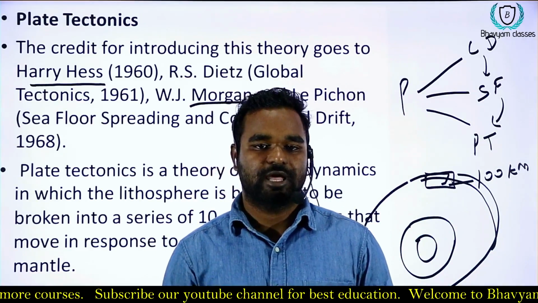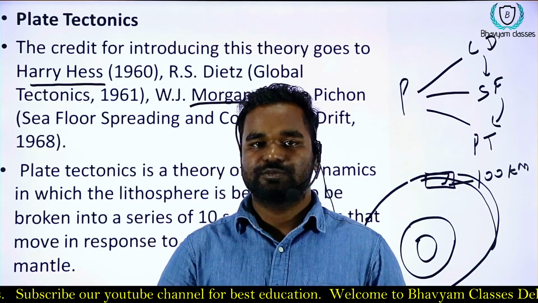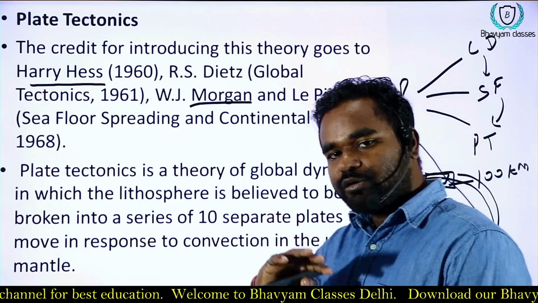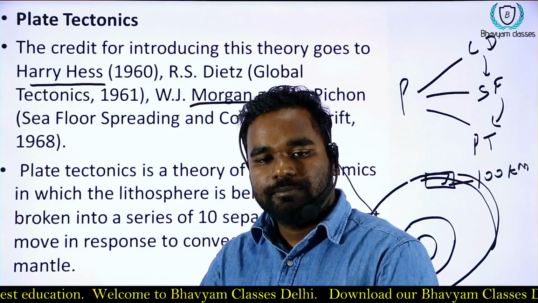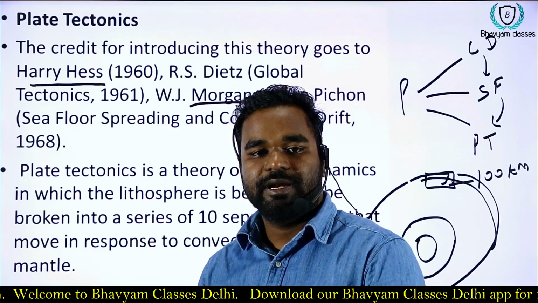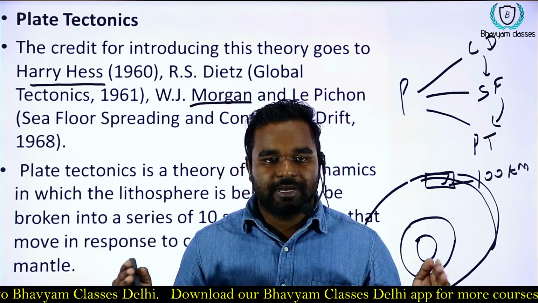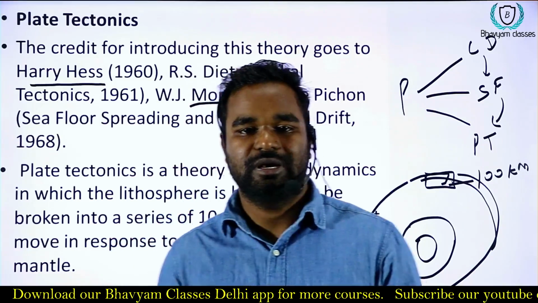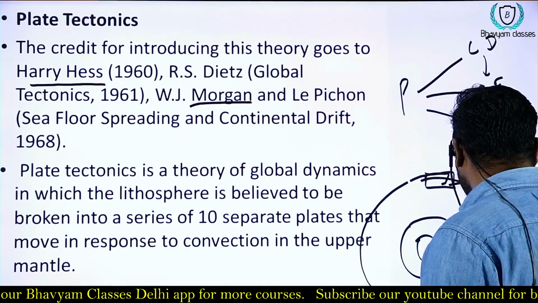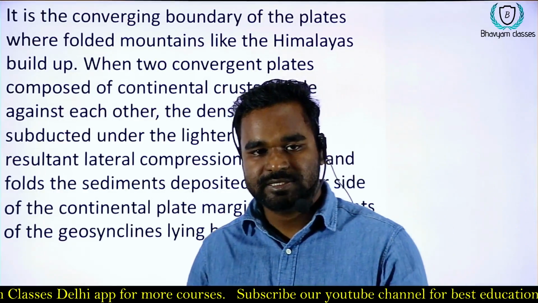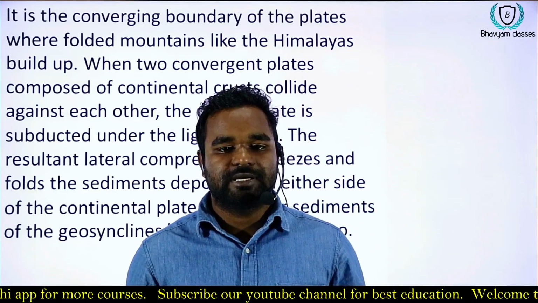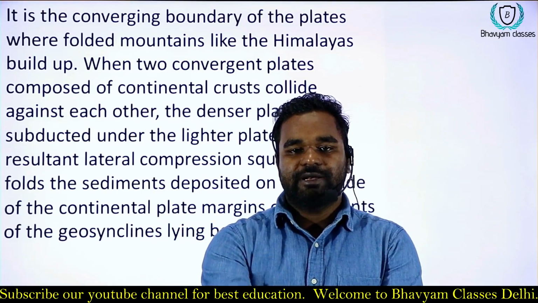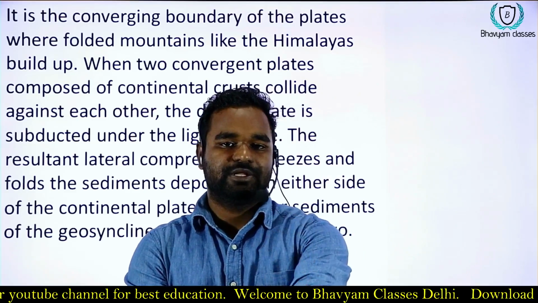We have 7 to 10 major plates, which are moving at their own speed. And because of the movement of different plates and their different relationships, like divergent plate, convergent plate, or transform plate, we have different topographies. So this is the basic theme of plate tectonics: we have different plates, and by the movement of plates we have different landforms. They also explained the origin of the Himalayas with the plate theory.